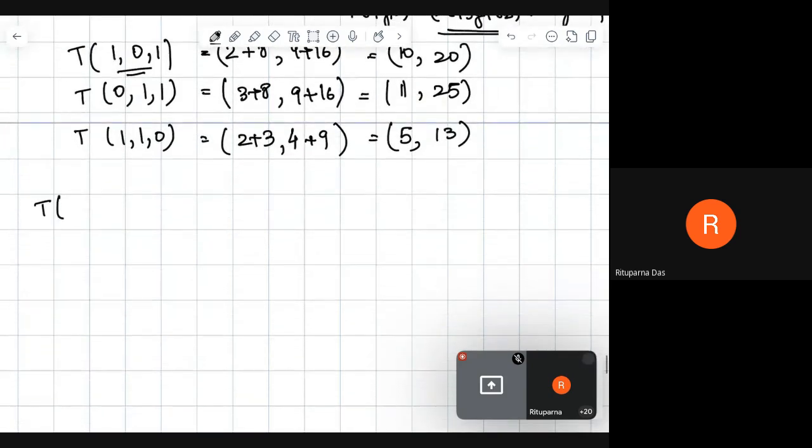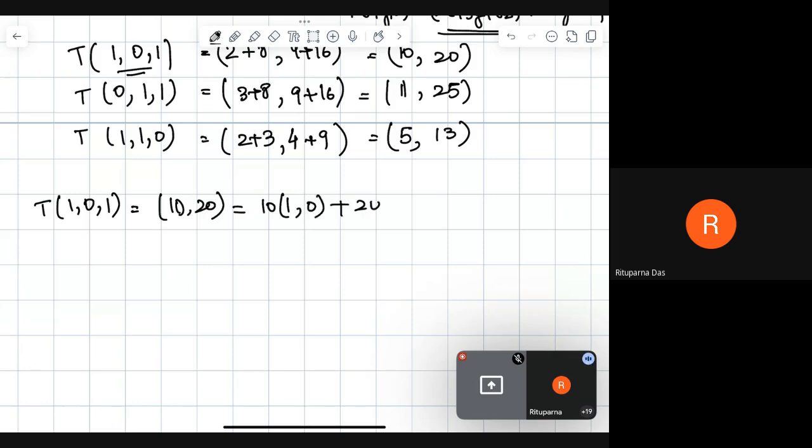So T of 101 is 10, 20, and this will be 10 into 1, 0 plus 20 into 0, 1. T of 011, we have calculated as 11, 25, which is 11 into 1, 0 plus 25 into 0, 1.